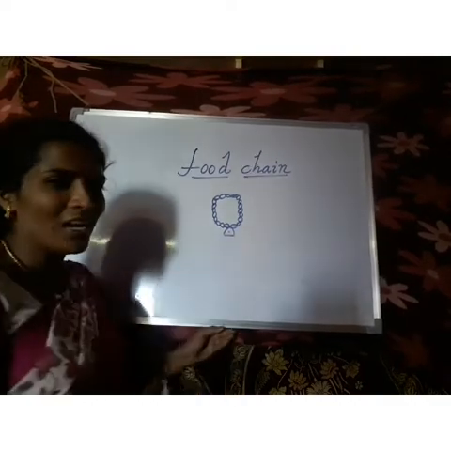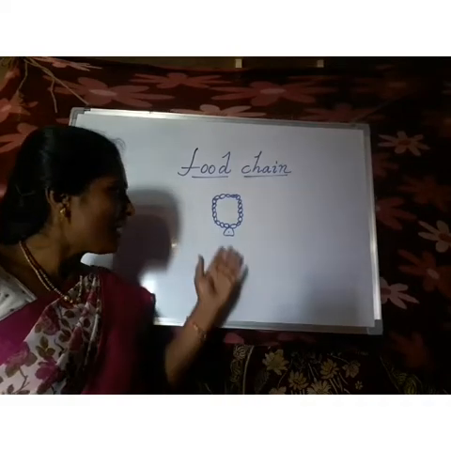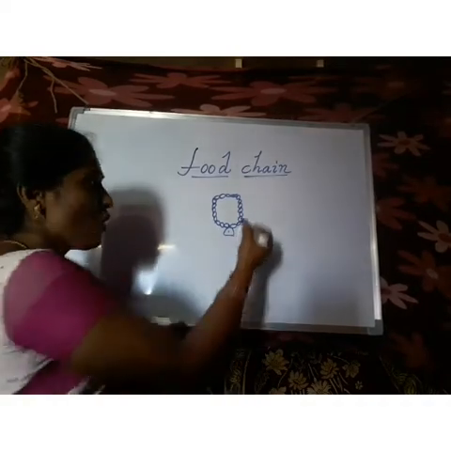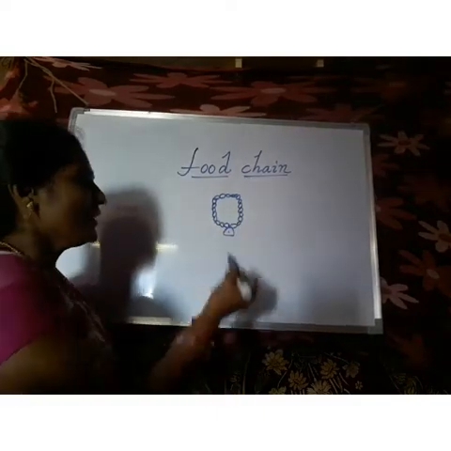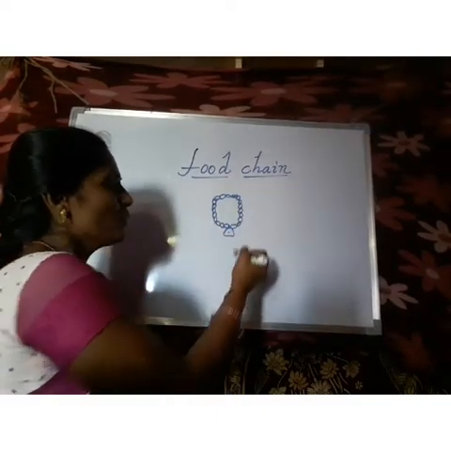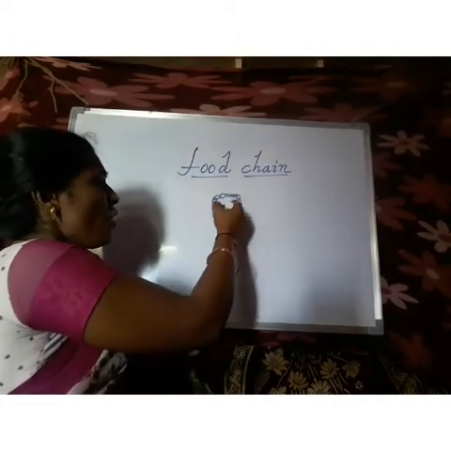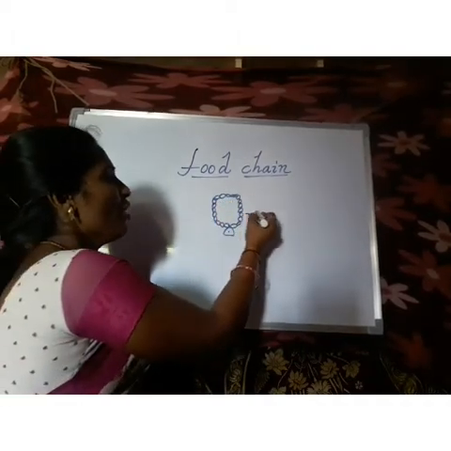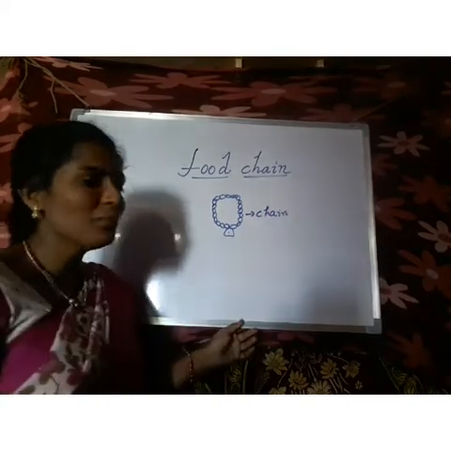This is a chain. Children, did you understand about this chain? These are all different rings, and each ring interlinks with another, so that at last all these rings form one chain. This is one example only.